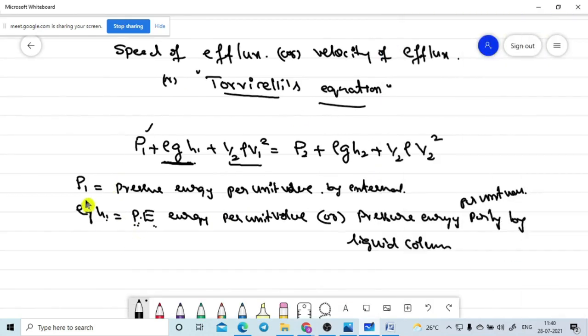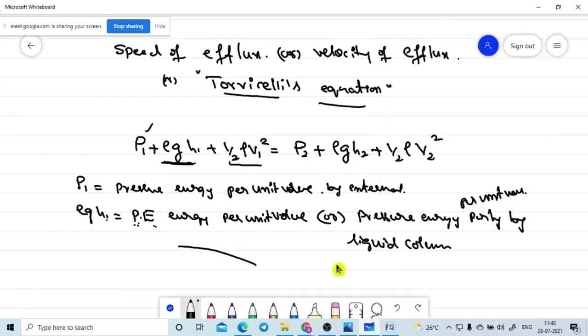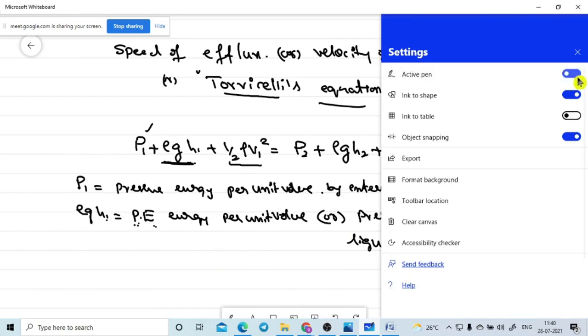ఇంకొకసారి చెప్పమంటావా, చూడండి. So P1 means, what is here? P1 means pressure energy per unit volume which is exerted by external pressure. That means I will give one small example here. You can easily understand that one.